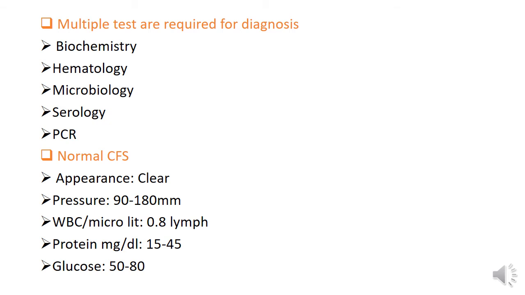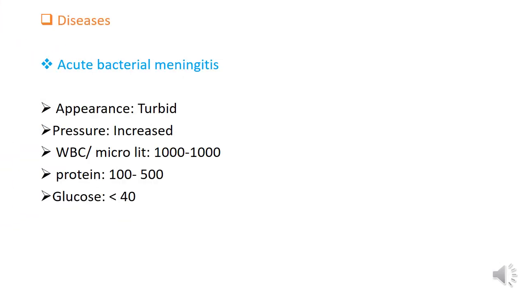Through these procedures, like microbiology, biochemistry, and PCR, we find out diseases like acute bacterial meningitis, where the appearance, pressure, WBC, protein, and glucose values are changed.